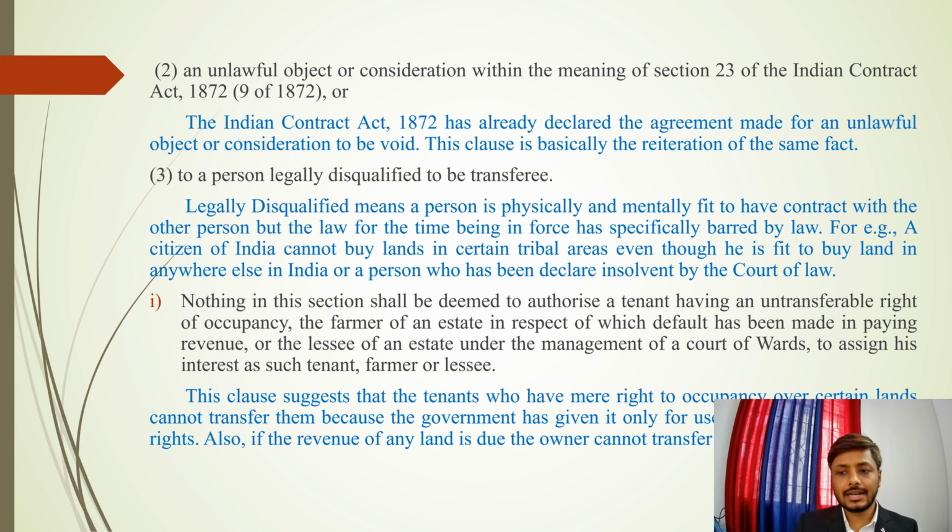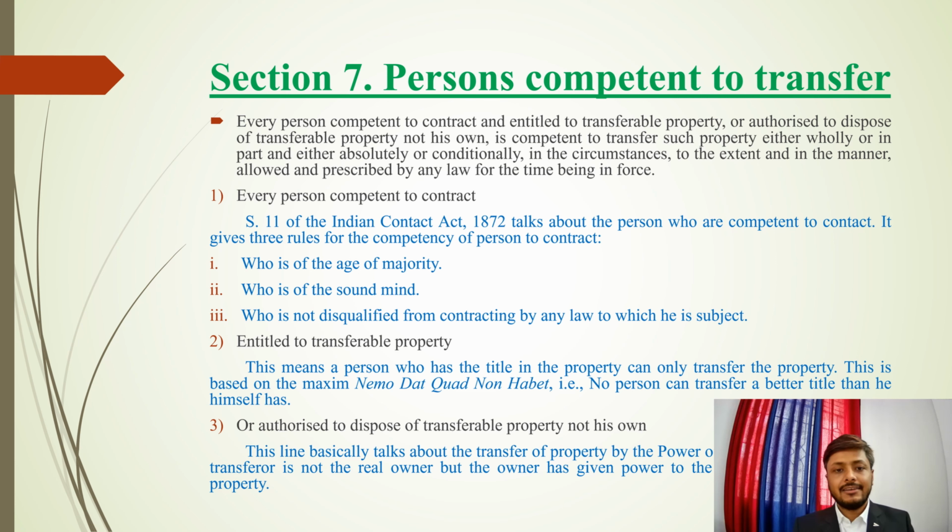So moving on to the next slide, we have Section 7, which says person competent to transfer. Section 7 gives us the provision as to who can transfer the property. If we read this provision: every person competent to contract and entitled to transferable property, or authorized to dispose of transferable property not his own, is competent to transfer such property either wholly or in part, either absolutely or conditionally, in the circumstances, to the extent and in the manner allowed and prescribed by any law for the time being in force.